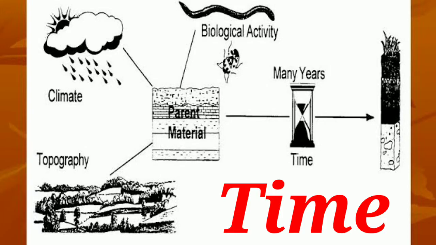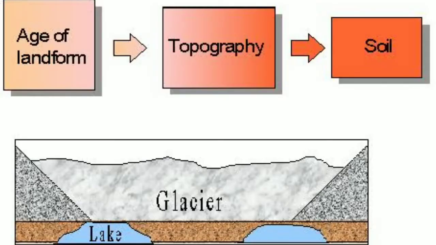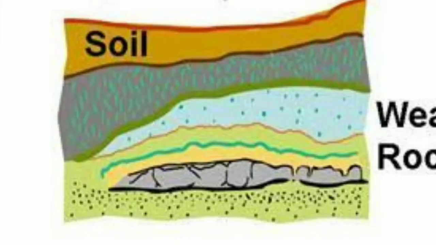Next factor is time. Time determines the thickness of soil. As we all know, soil formation is a long process. It takes thousands of years to form a layer of soil. So we can say that however much time is taken by the layer of soil to be formed, that much will be the thickness of soil. As the time will be more, the thickness of soil will be more.